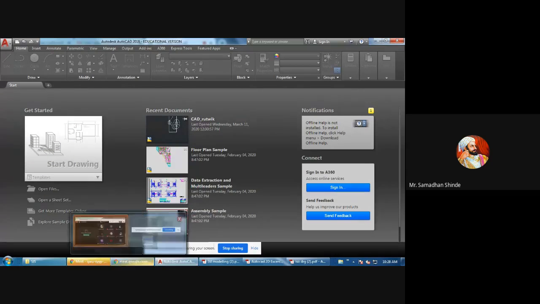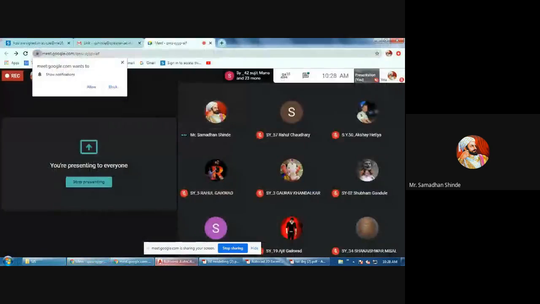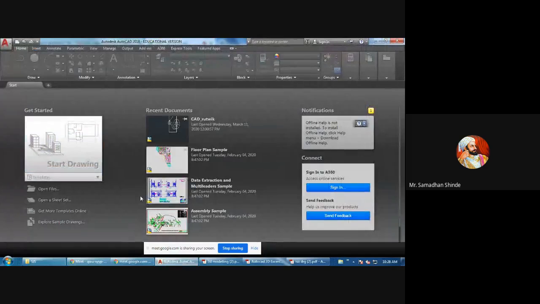For AutoCAD we have learned 2D. If we divide the software, it mainly consists of 2D, isometric and 3D. Only three types. Actually, one more type is there called AutoLisp, but the AutoLisp part is now removed from the syllabus. AutoLisp means AutoCAD Lisp for list programming. Like in C language you might have studied, we were going to study similar to that, but that part is removed now.